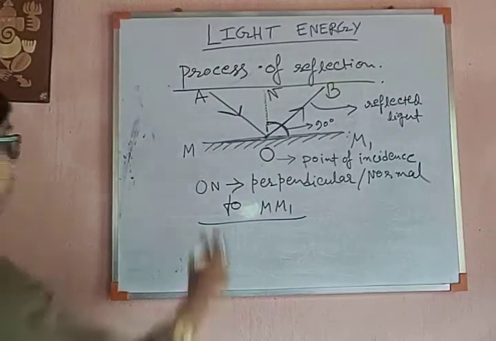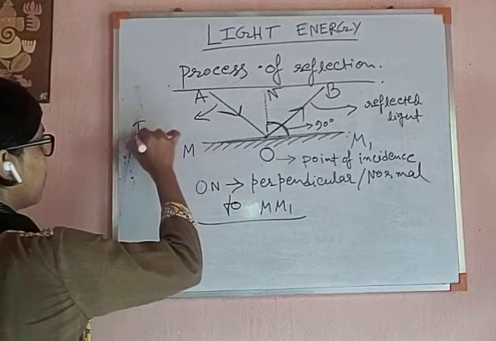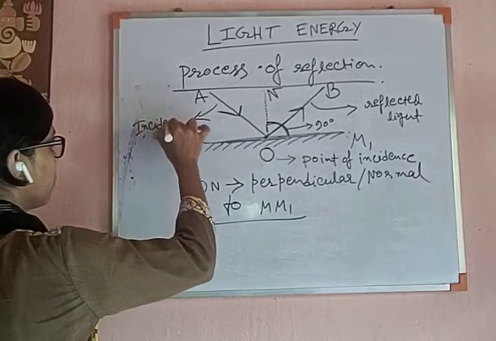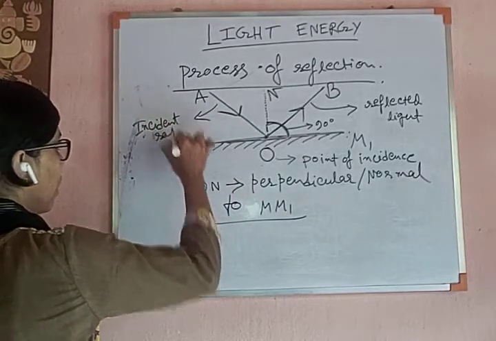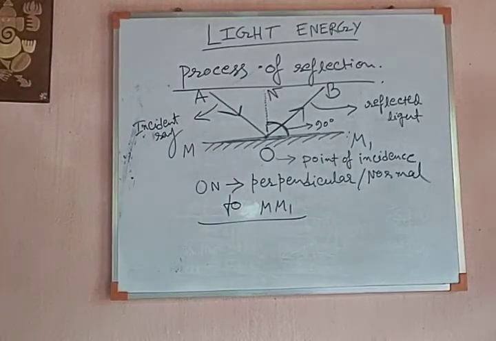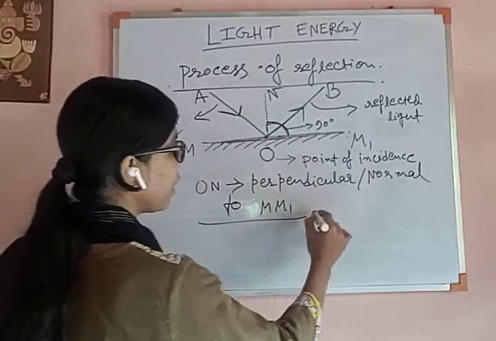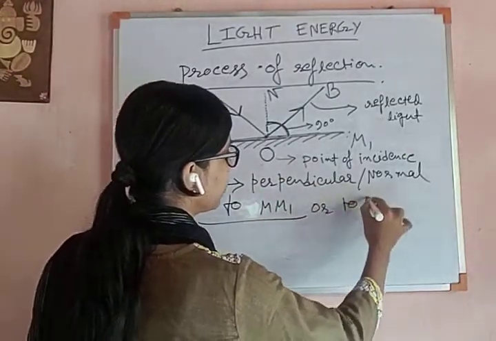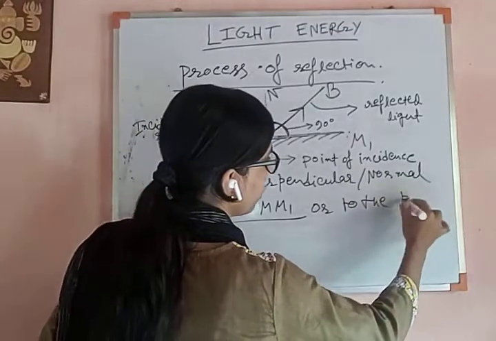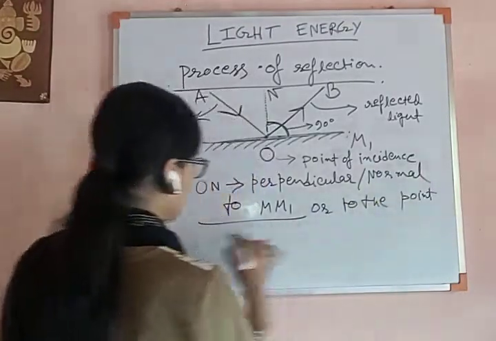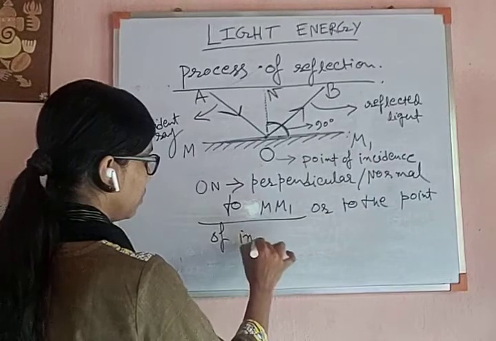OA is the incident ray. And ON, as I have said, is the perpendicular or normal to the plane at the point of incidence.